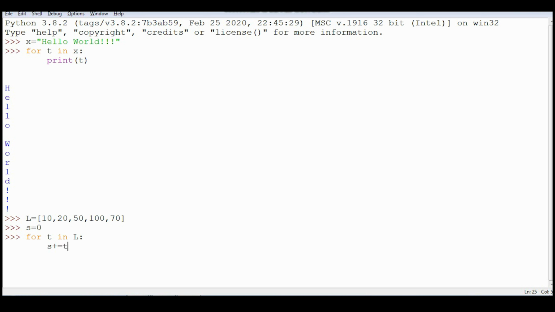Now in the past session we have seen this compound arithmetic assignment operator. Now here I'm making use of else part also. In the else part, I'm just writing print bye.